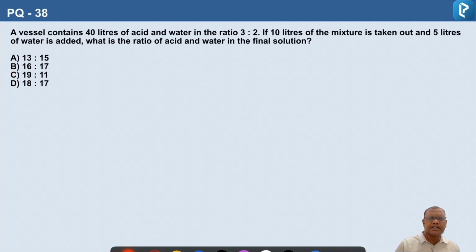Question number 38. A vessel contains 40 liters of acid and water in the ratio of 3:2. If 10 liters of the mixture is taken out and 5 liters of water is added, what is the ratio of acid and water in the final solution? So here we have acid and water.